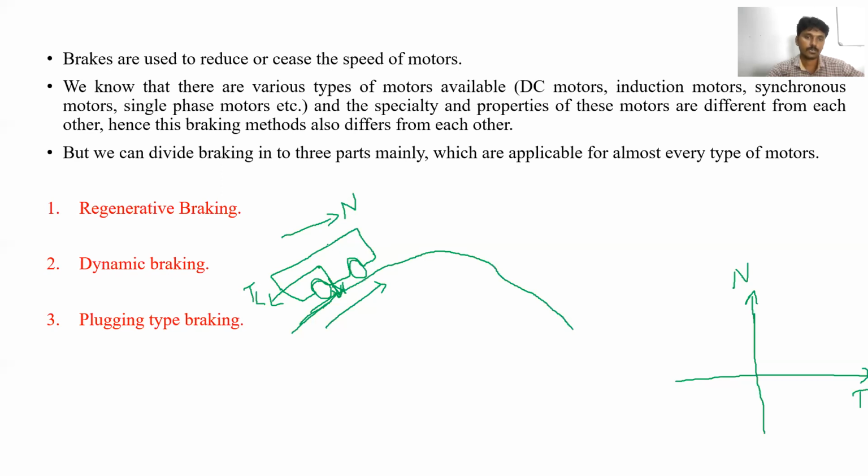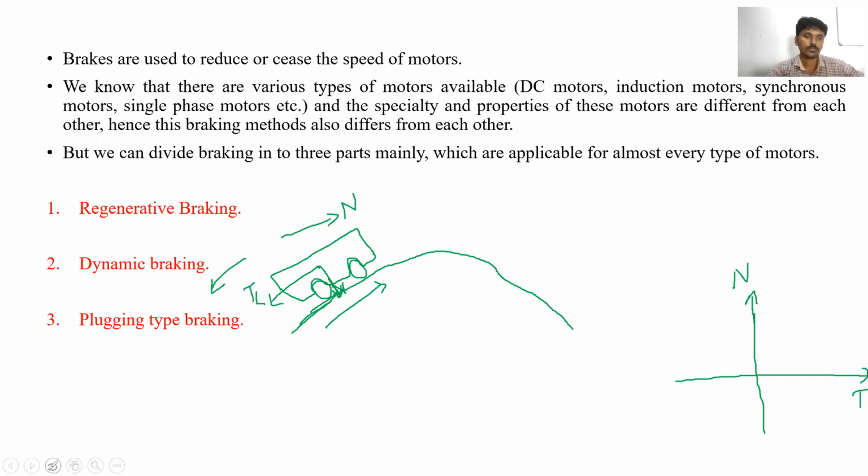Whenever the opposing torque is produced by the motor, the vehicle moves in this direction. Otherwise the vehicle cannot move upward, because the load torque is also in this direction. If motor torque is also in the same direction, the vehicle comes downward.